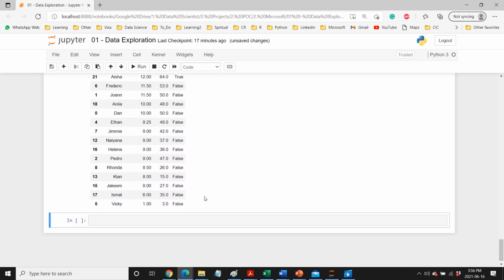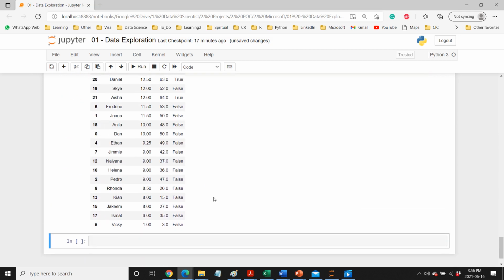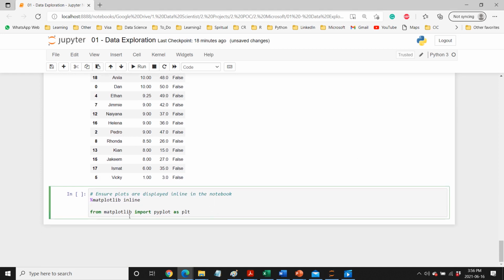Okay, so now let's see some visualization. We have seen some basic functions that should be good enough to continue this journey. For any visualization, the main important library is matplotlib, so we are going to use that one. Matplotlib inline is to ensure that the plots are displayed inline in this notebook. It is important, so always use this one. Then from matplotlib, we are importing pyplot as plt. Like numpy as np and pandas as pd, we are using plt as the alias name. And now let's take a simple graph.